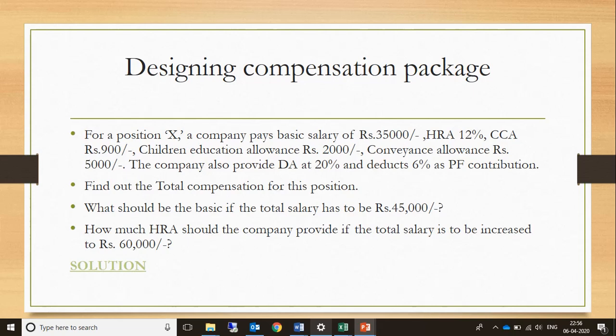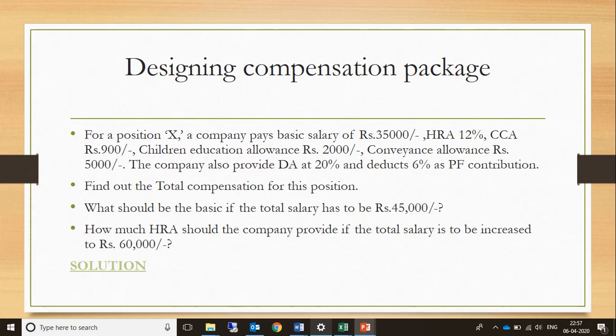Now, the question says that we are supposed to be designing a compensation package for a position X. A company pays a basic salary of rupees 35,000, then HRA is 12%, city compensatory allowance, which is CCA, is rupees 900, children education allowance is rupees 2,000, not 200. Conveyance allowance is rupees 5,000, and the company also provides dearness allowance at 20% and deducts 6% as PF contribution.